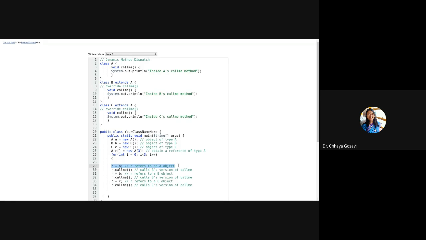R of 0 means at the 0th location, I'm storing an object of A. Instead of creating just one variable, I'm creating an array of references. At R of 1, the first location, I'm storing the address of B. And in the second location, I'm storing C.